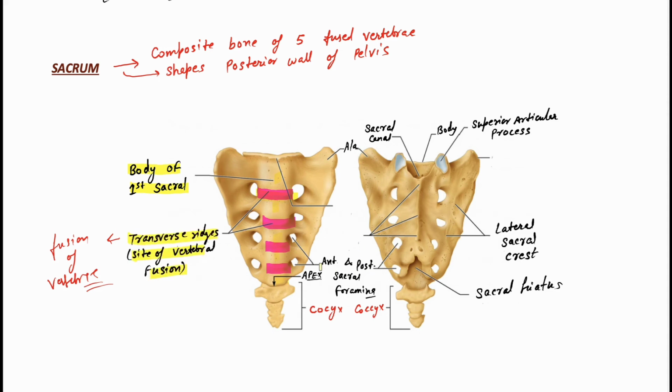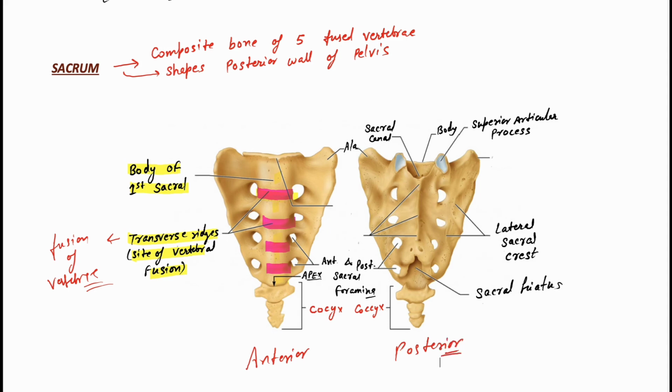Then this is which part? This is your anterior part, and this is your posterior part, the posterior sacrum.